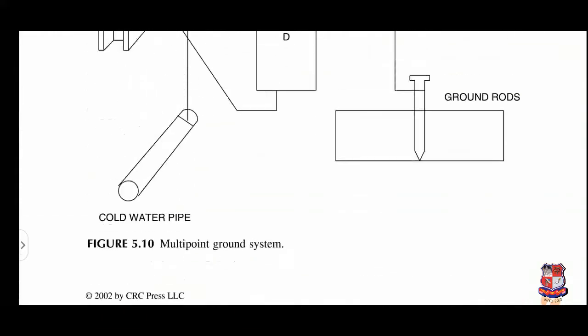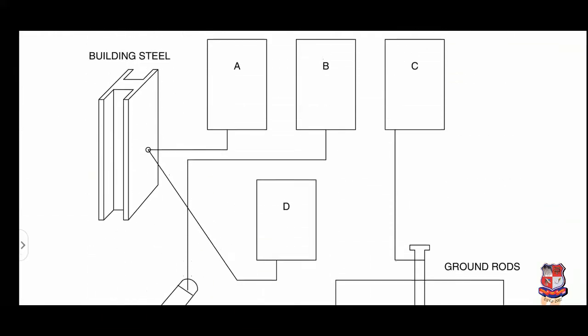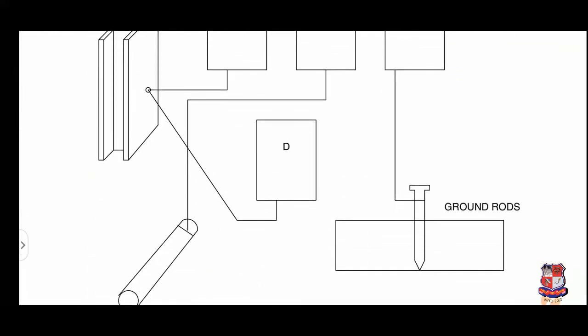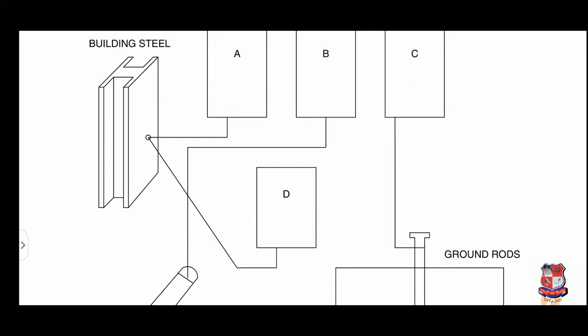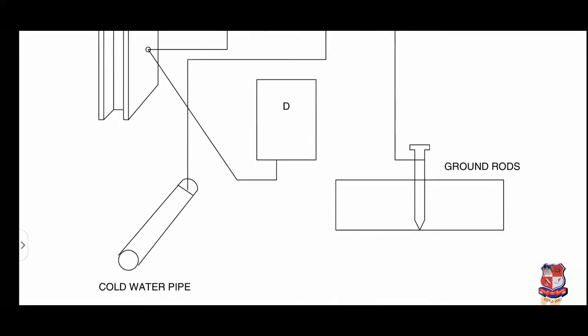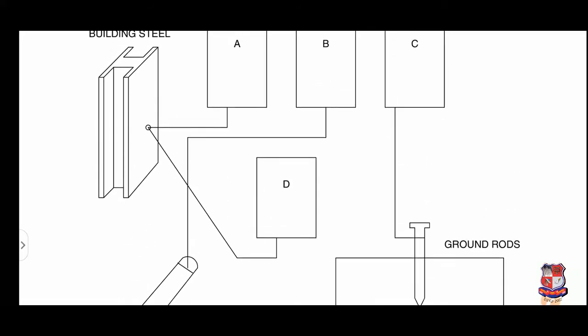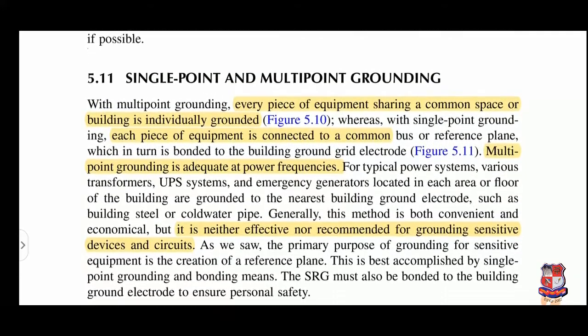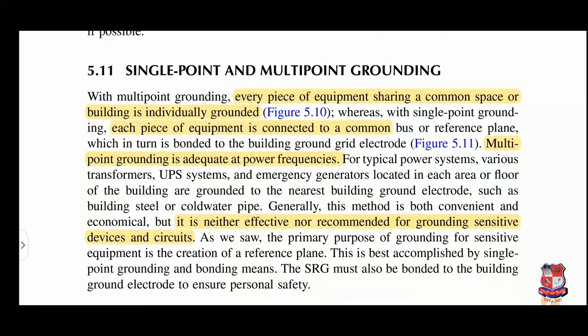In the multi-point grounding system, each equipment is directly connected to some ground rods or building steel or cold water pipe. So these are also grounding methods, but directly connected. There is no common reference. Okay, so let's start with this.